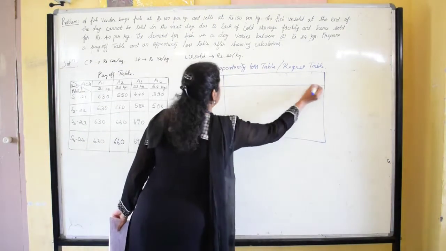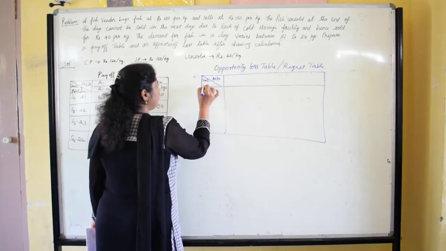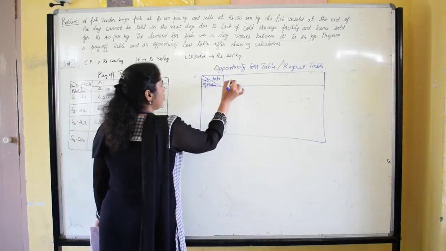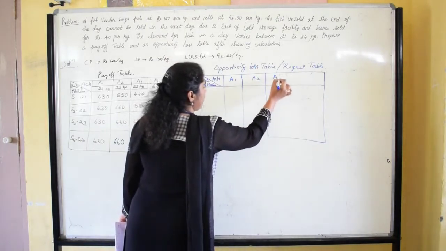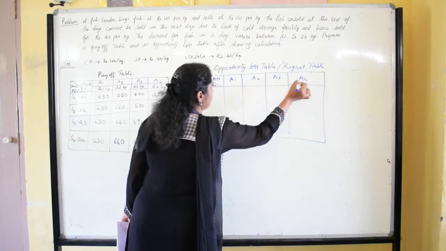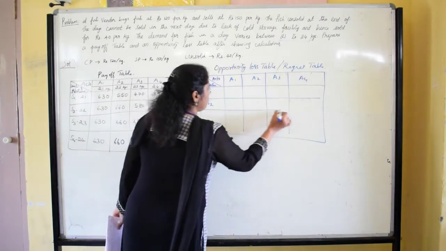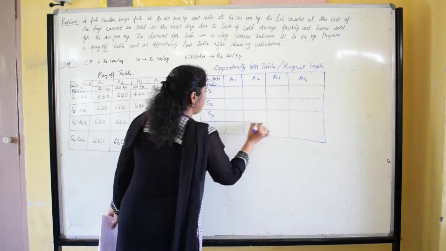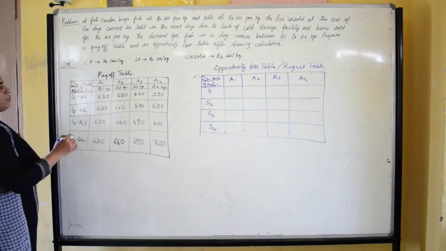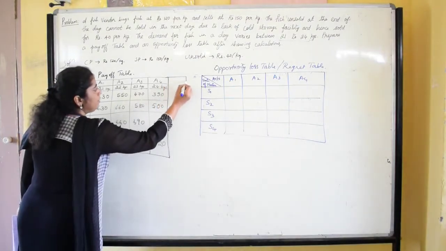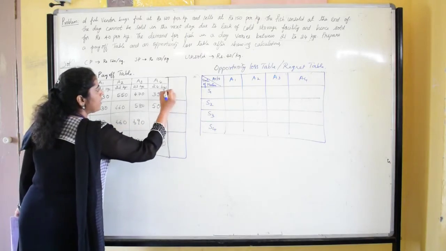So here you have the acts and the state of nature. So alternatives A1, A2, A3 and A4, S1, S2, S3 and state of nature S4. So here to find the regret value, first we are going to take the maximum payoff of each row in the payoff table that we have prepared.